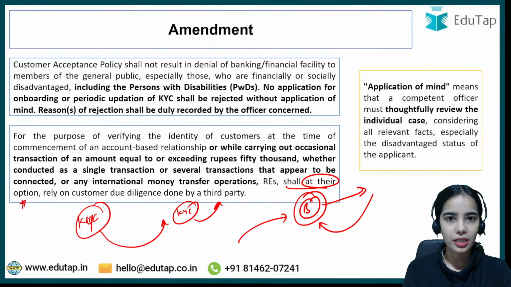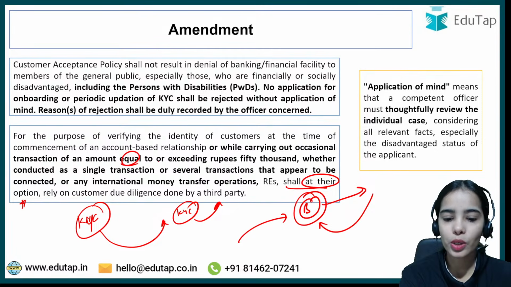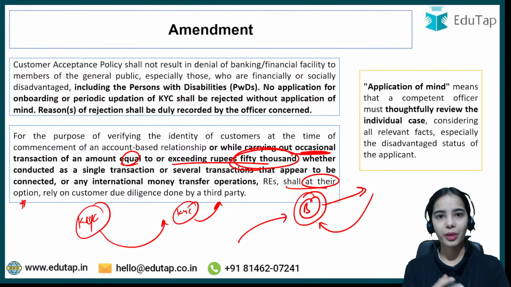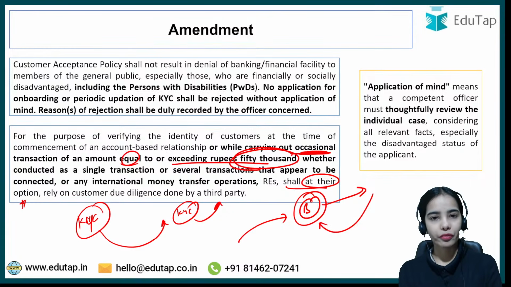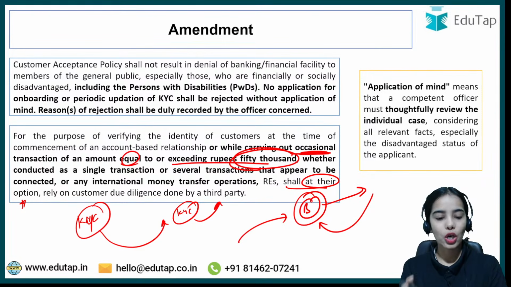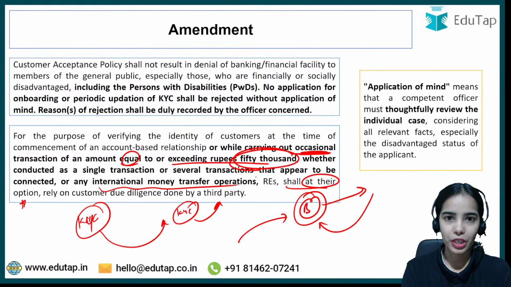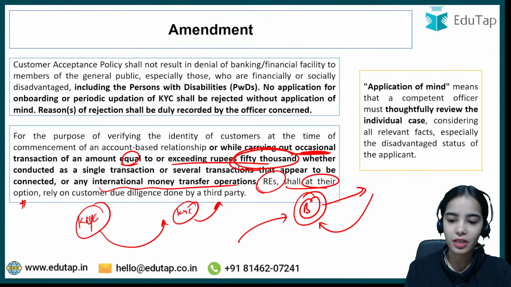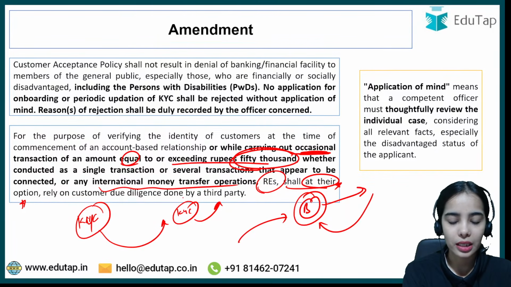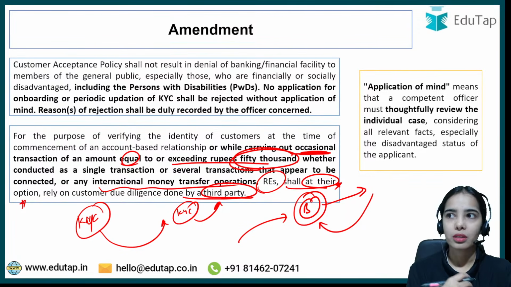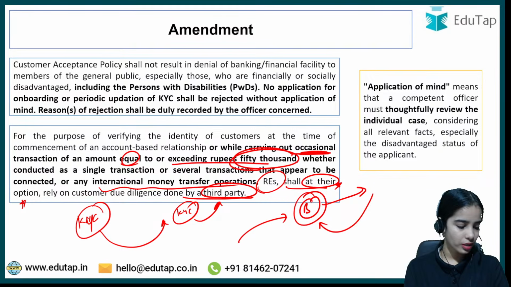Similarly, if there is a walk-in customer doing a transaction equal to or exceeding rupees 50,000, whether in a single transaction or related transactions, or if there is any international money transfer operation, the regulated entities either have to do the KYC themselves and take the important documents themselves, or they have the option to take the KYC or due diligence details from the third party. Example I have given you. Any confusion here? Anyone?